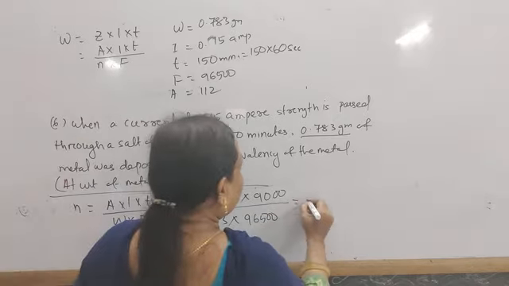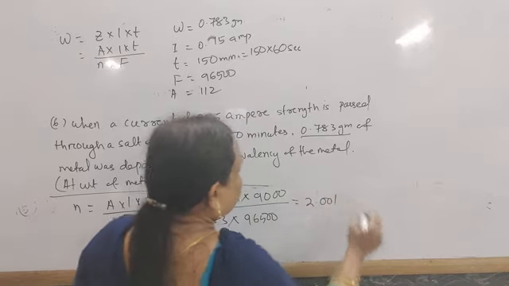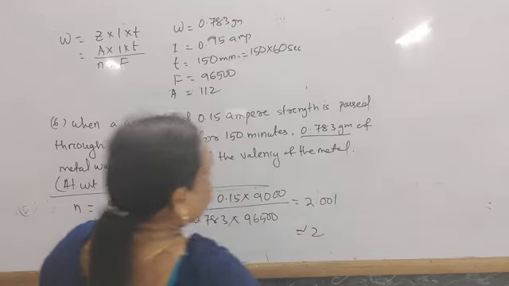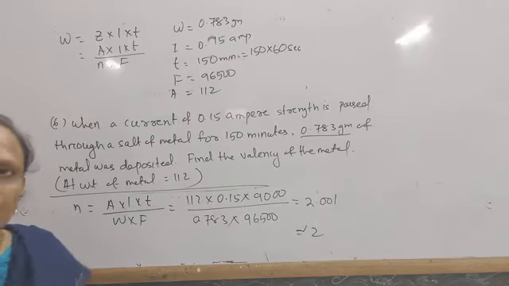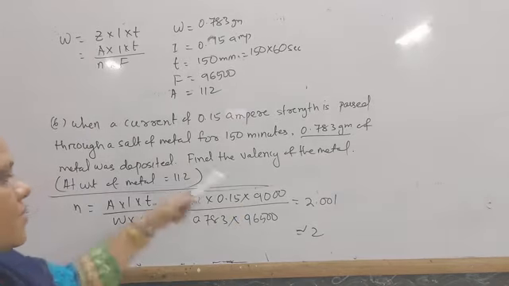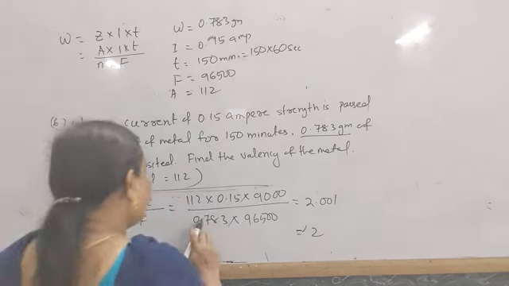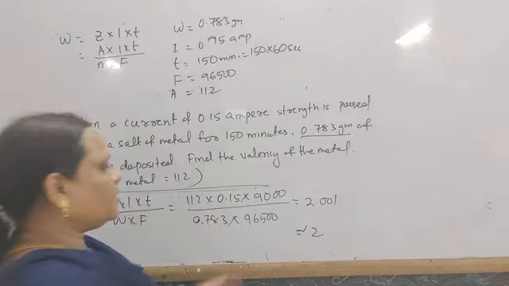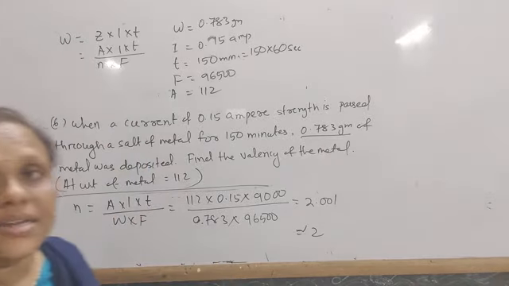You will find 2.001, and the valency is always a whole number, so the valency is 2. So the valence of the metal is 2.